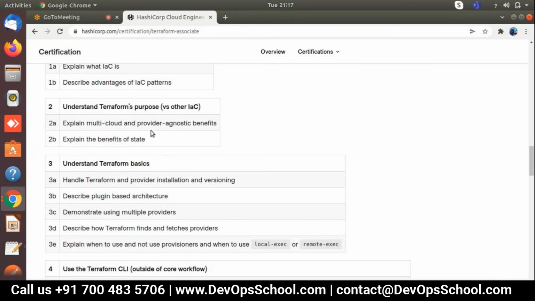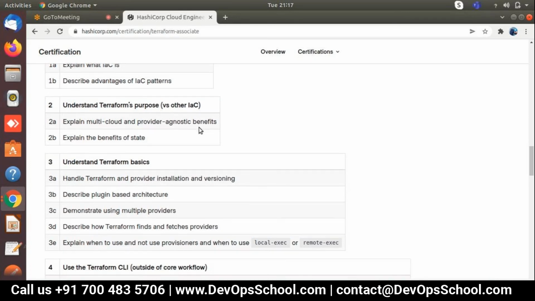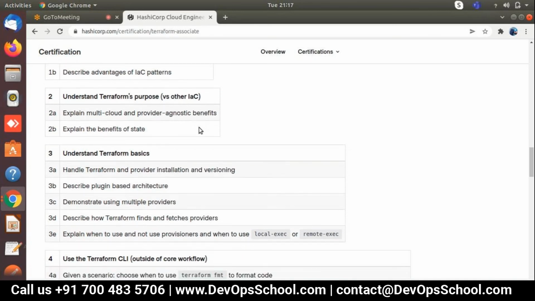Explain multi-cloud and provider-agnostic benefits. There are many benefits of Terraform. Suppose we are deploying multiple environments: production, staging, and development. Do we need separate code for every environment, or will a single code work? Absolutely a single code works, because this is infrastructure as code. The strategies are different, we just need to change some parameters, and it will work on that basis. So this is something we are going to cover.